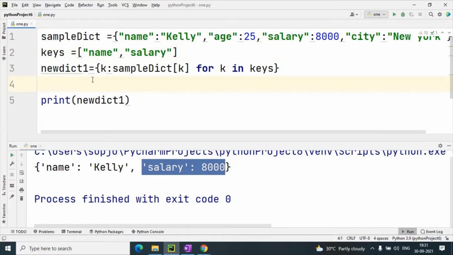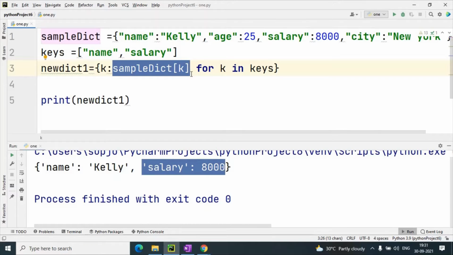So I have created my logic, new dict 1, that is a new dictionary variable. Every dictionary item contains two things, key colon value. So here I have taken K as a key, and sample dict K will contain the value of that key.